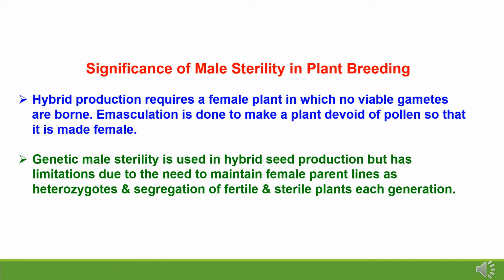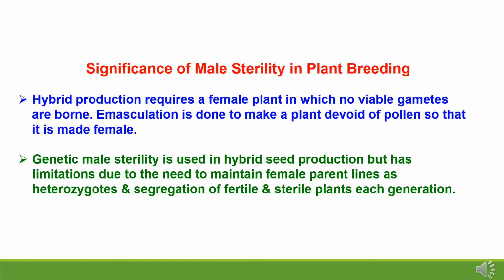In case of maize, where we are not using male sterile lines, we have to go for detasseling of male tassels in female lines. In other crops like cotton, tomato and okra, we have to go for the emasculation process to make the female sterile. So male sterility is a very important aspect by which we can reduce the cost of hybrid seed production.